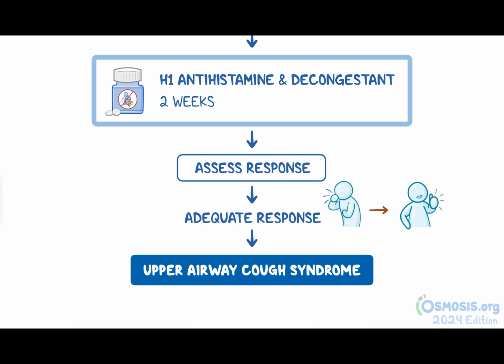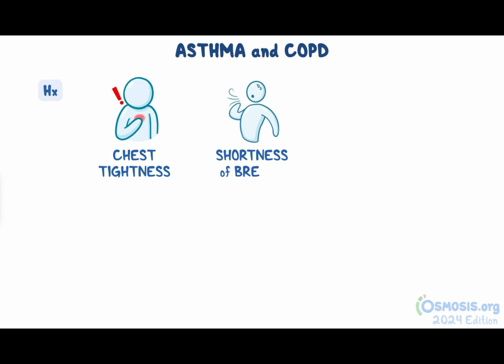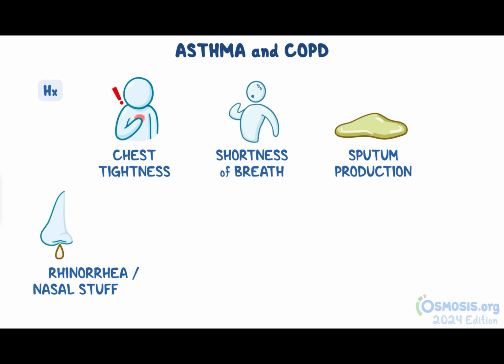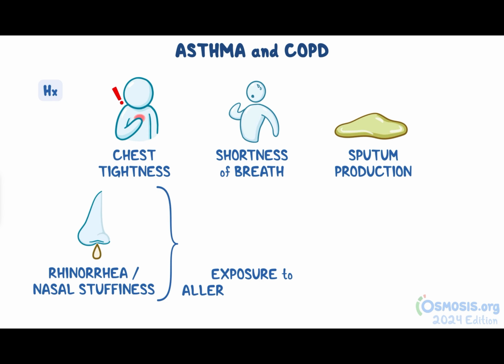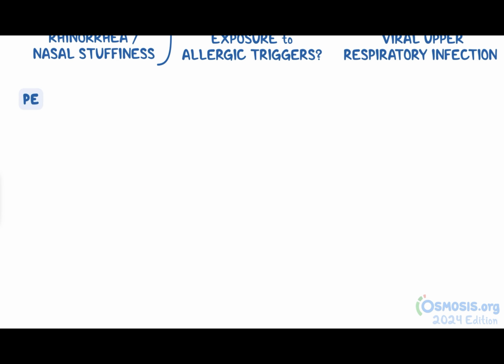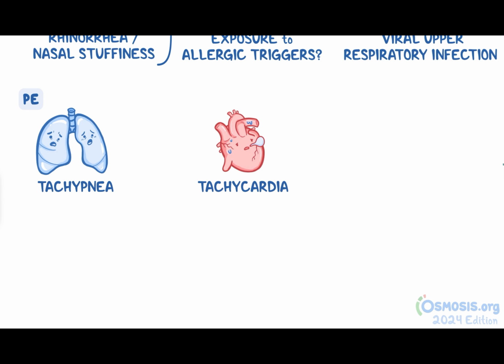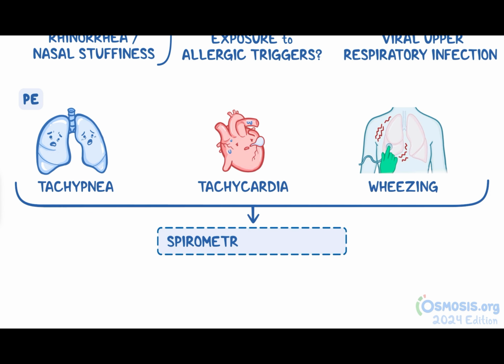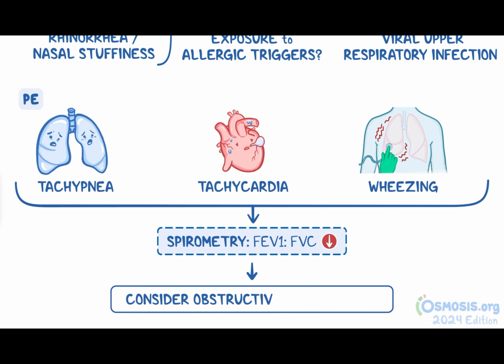Finally, let's discuss asthma and COPD. These patients typically report chest tightness, shortness of breath, and sputum production. They might also report rhinorrhea and nasal stuffiness, indicating possible exposure to allergic triggers or a recent viral upper respiratory infection. On physical exam, your patient will have tachypnea, tachycardia, and wheezing. Next, perform spirometry to assess the FEV1 to FVC ratio. If the ratio is reduced, consider an obstructive lung disease.